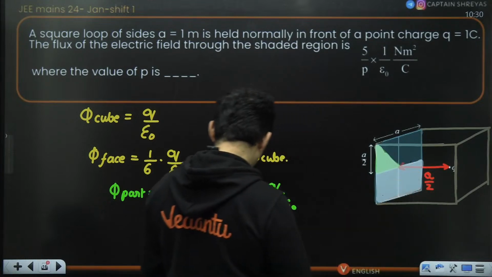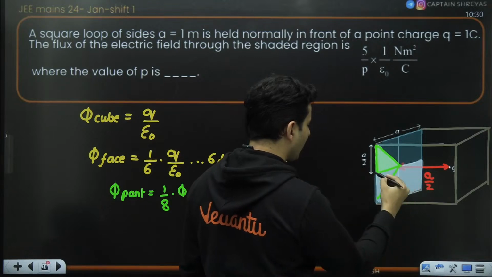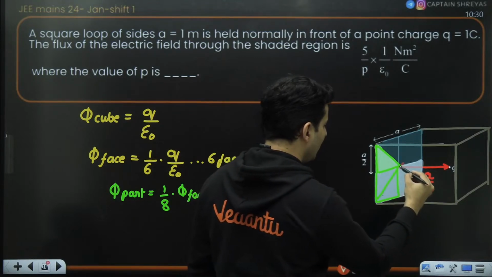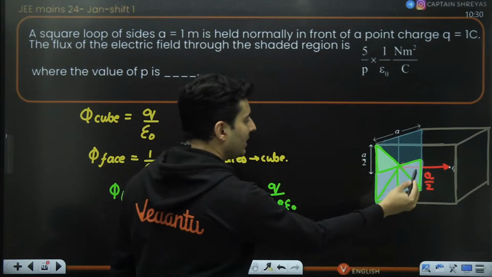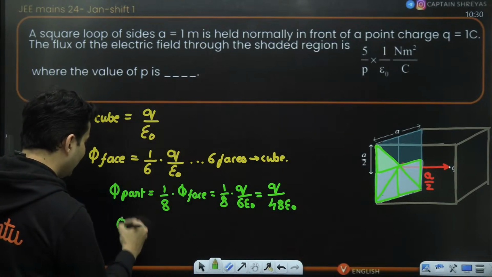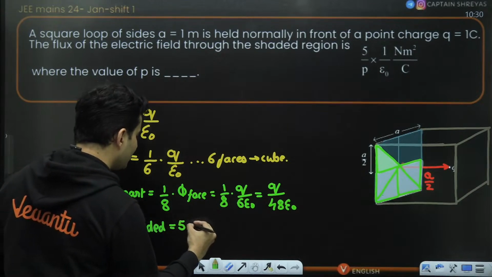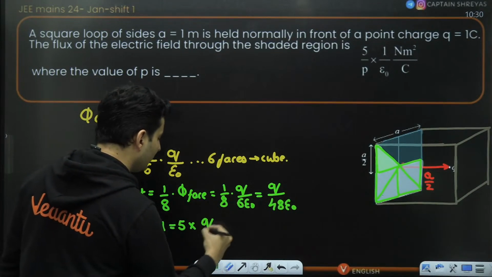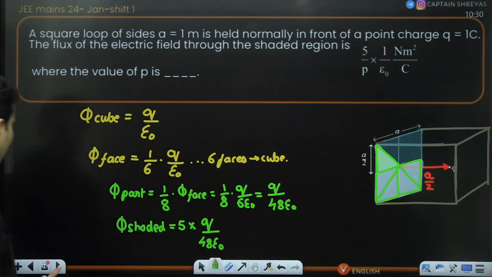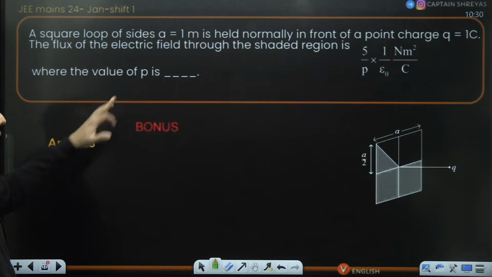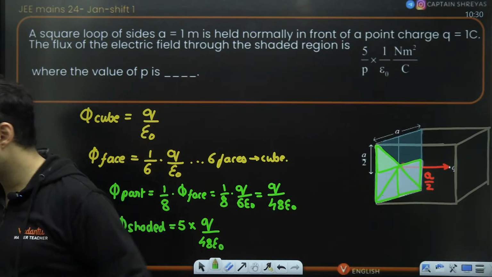This is consisting of how many such 1/8 parts? One like this over here, one like this over here, one like this, one like this, and finally over here. Can you see, 1, 2, 3, 4, 5 such parts are there? So flux through the shaded part will be 5 times the flux through each of those small parts. So q by 48 epsilon naught. Hence, that number which comes in the denominator is 48.